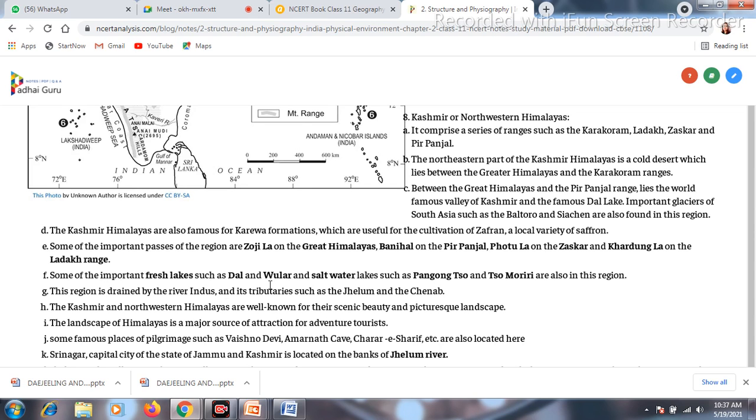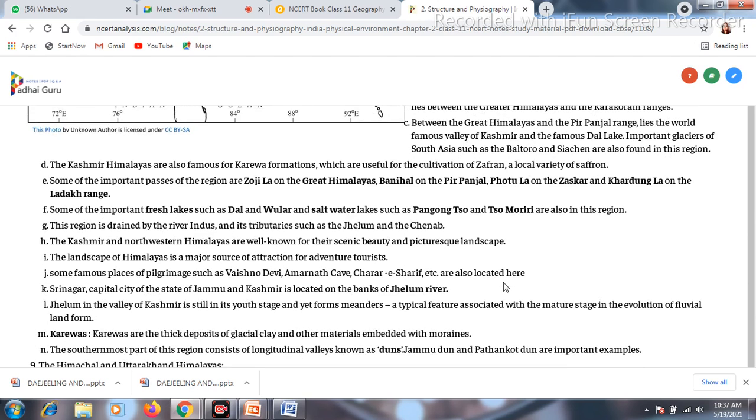Now we are having the freshwater lakes, as I said, Dal Lake and Wular Lake, and the saltwater lakes, that is the Pangong Tso and the Somoriri. In this region we can see the rivers are there, like the Indus, which is the main river of this region, and the tributaries of the Indus like the Jhelum and Chenab are flowing from this region only.